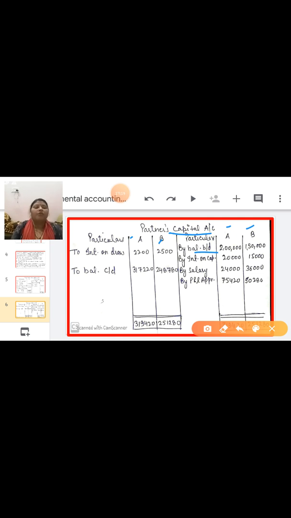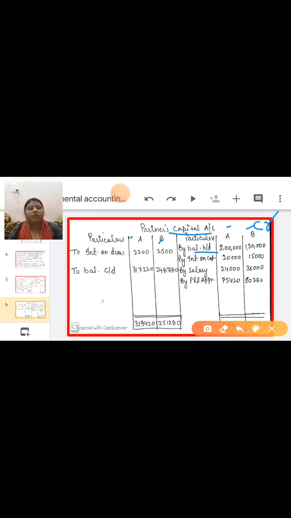After that, you have to write in the partners capital from the P&L appropriation account. You have already made the P&L appropriation account. Debit side items you have to write down in the partners capital account credit side.